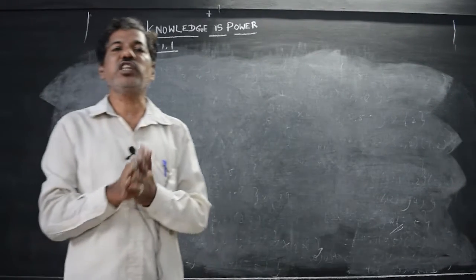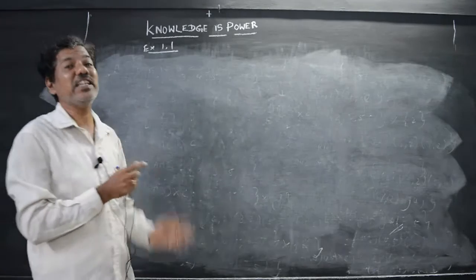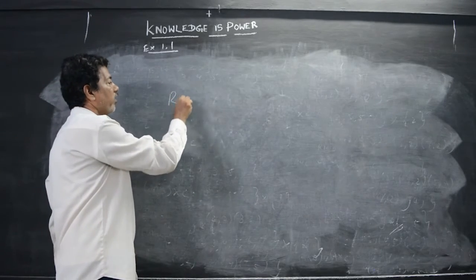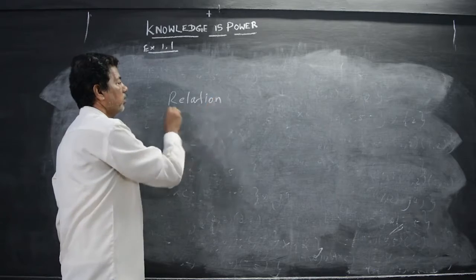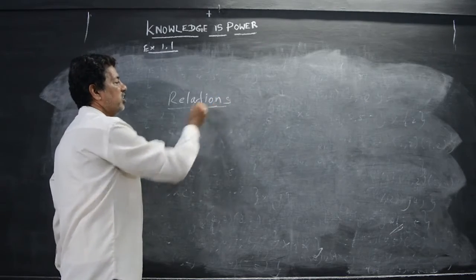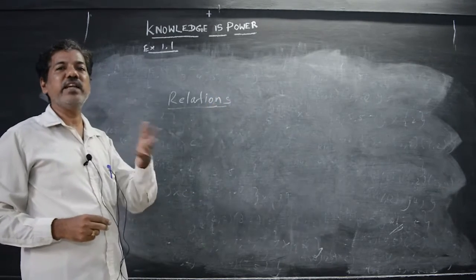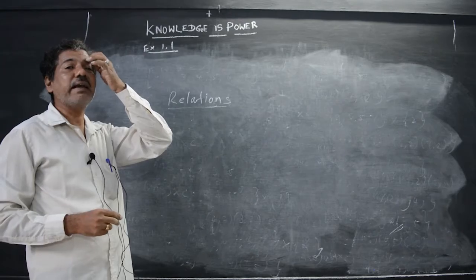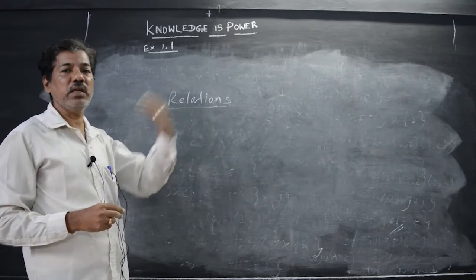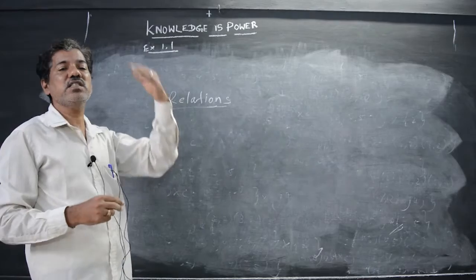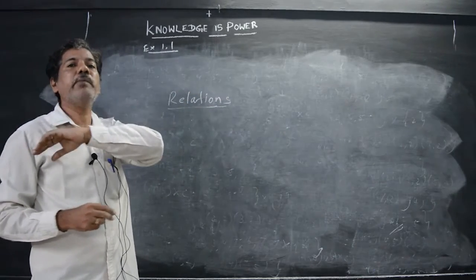Next subdivision in this chapter is called relation. In the first class itself I told about relation. What is the meaning of relation? Generally in a family itself we say this brother is related to some other person. He is the brother of me, he is the sister of me, he is the father of me, he is the neighbor of me.